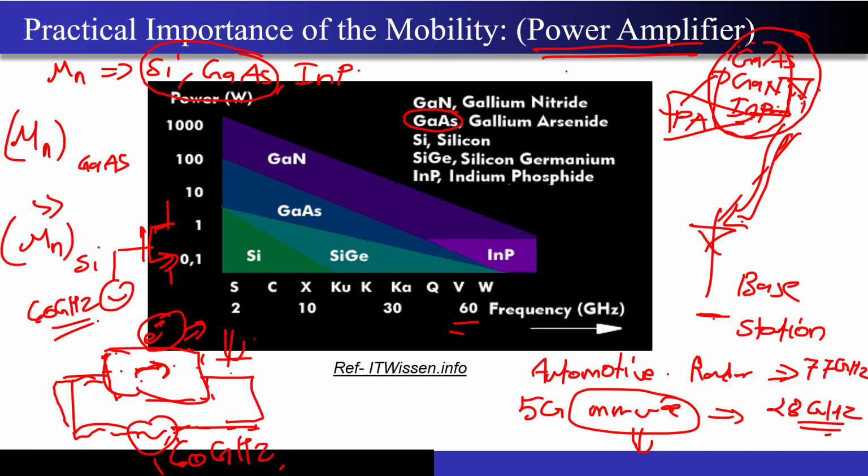So if I want to make the power amplifier which is working at 77 gigahertz, let's say I want to design a power amplifier that will go into the radar of your car, right? So now I have to make sure that in the material that I choose, the electron is able to move very speedily compared to other materials, right? And that is one of the reasons why gallium arsenide was chosen. This is only one of the reasons, okay?